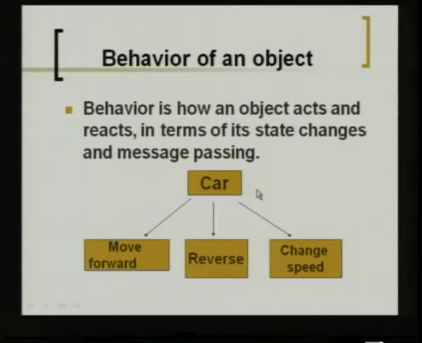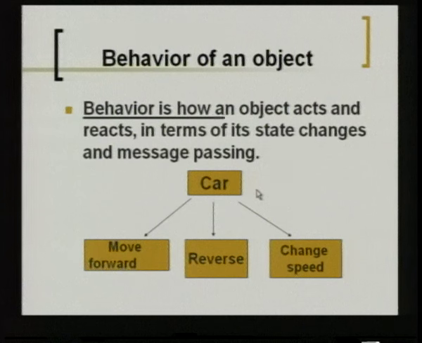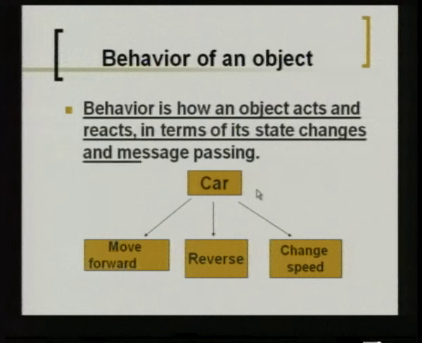So, like this each object will have different states which can describe it. Next we have the behavior of an object. Behavior is how an object responds. It is just the normal English term. Behavior is how an object acts and reacts in terms of its state changes and message passing. So, first you have to know what a state is, and message passing is nothing but the interaction.